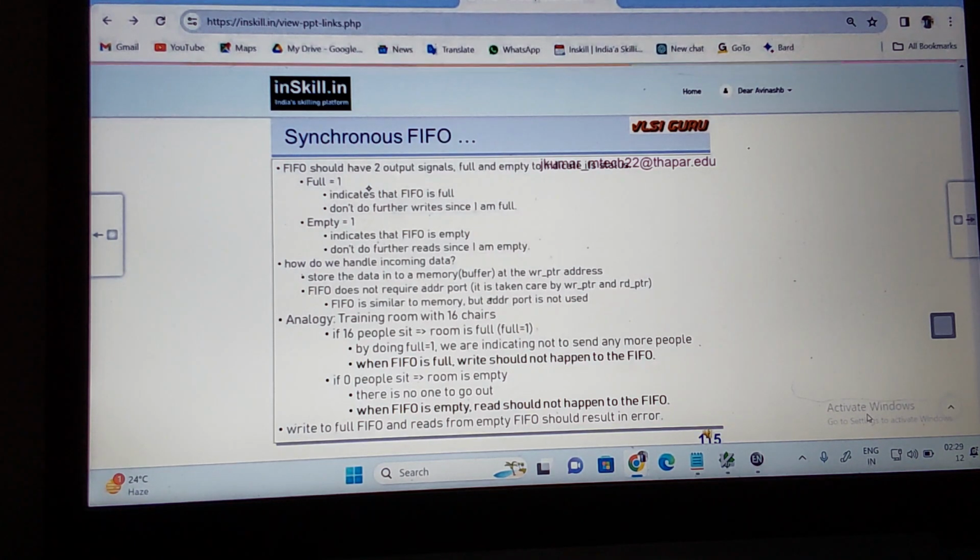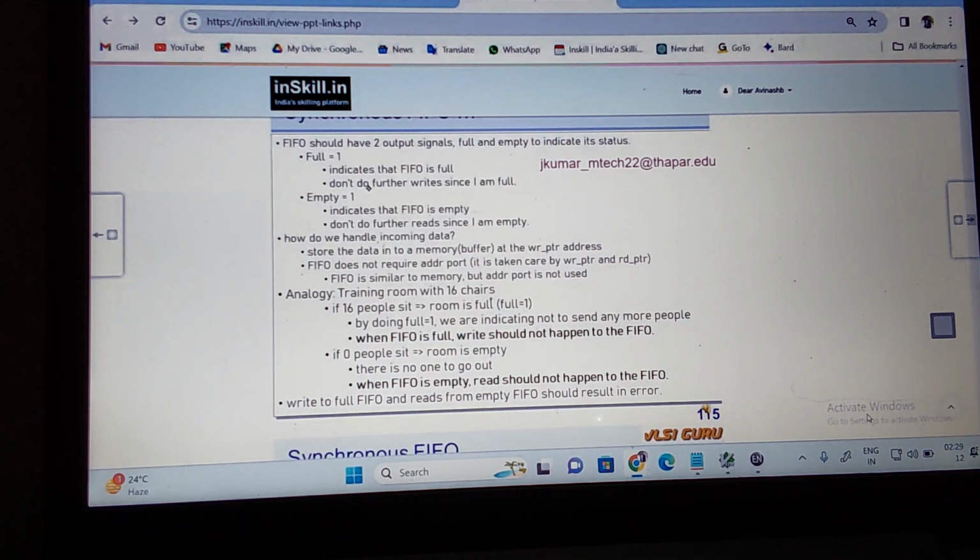How do we handle this incoming data? You know that FIFO is a buffer. It gets the data from the producer and gives it to the consumer. Now, how do we handle this incoming data? We store the data into the memory buffer. Where can I store this? If this is my FIFO, let us draw it. This is my FIFO. A buffer means memory, right?